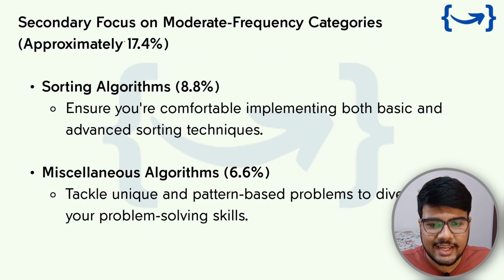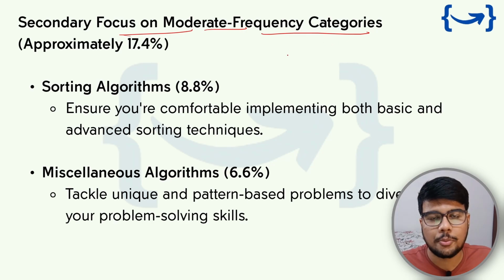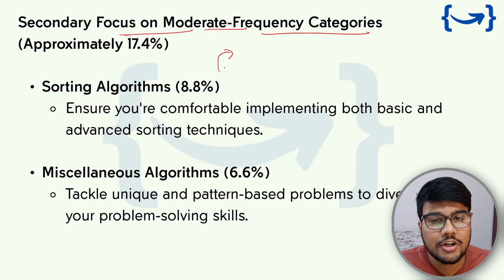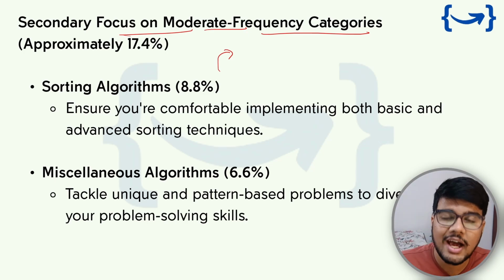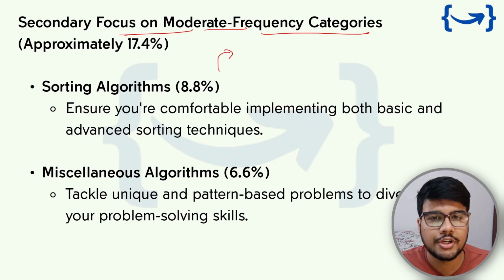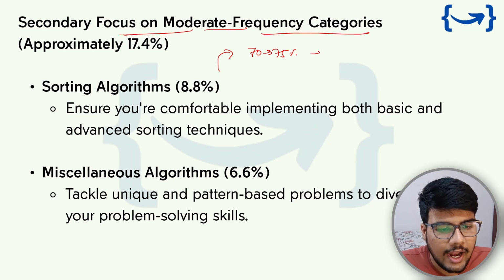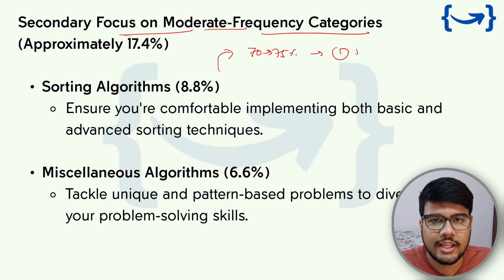Okay, now secondary focus on the moderate frequency categories. Before going to this topic, most people are asking me, sir, what is the cutoff? How many problems do I need to solve in this online assessment to get qualified for Digital? I would say if you are able to solve 70 to 75% of questions right, and you did only one question in programming, you are qualified for Digital.